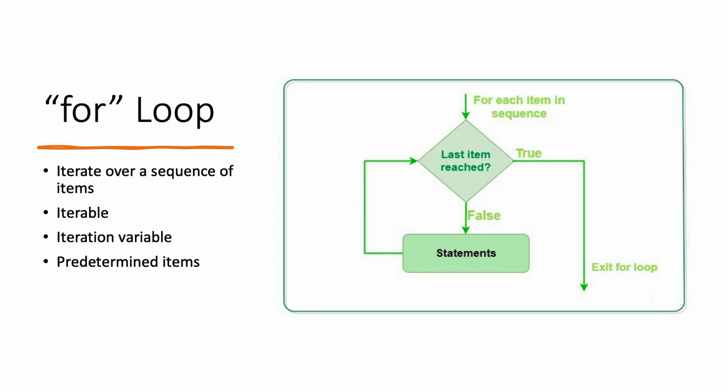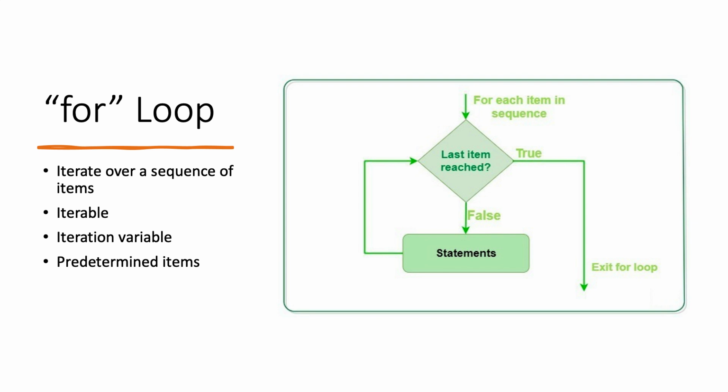One key component of a for loop is that the number of items in the loop is predetermined. This means that you know when the loop will start and when it will end. So we will loop a known number of times. The flow of the for loop is shown in this picture here. We loop for each item in our sequence, and the first question to ask is, have we reached the last item in our sequence yet?